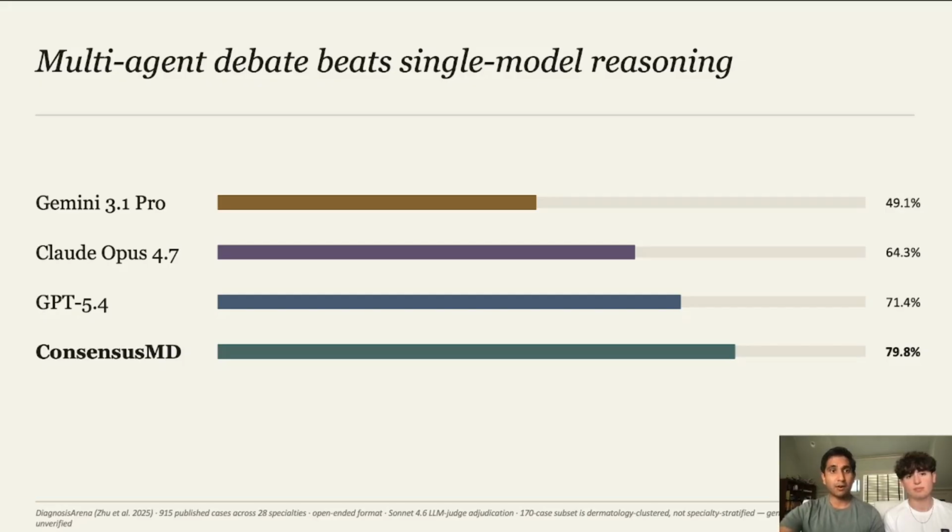Now, we wanted to make sure that our architecture actually worked. So we essentially did an entire research study for this. We went through 175 publicly published patient cases, and we went through single frontier models and see how they did. Gemini 3.1 Pro, 49% accuracy. Opus 4.7, 64.3%. GPT 5.4 did the best at 71.4%. But our unique architecture did the absolute best with 79.8% accuracy. This is a truly revolutionary gain, especially for these patients. So we know our architecture works, and we know it can be absolutely helpful.